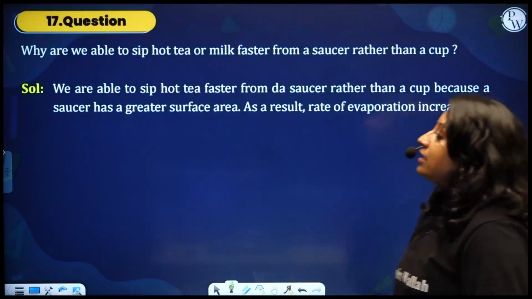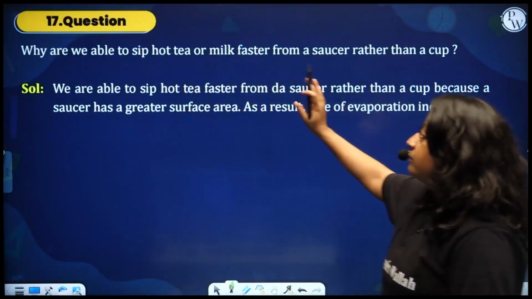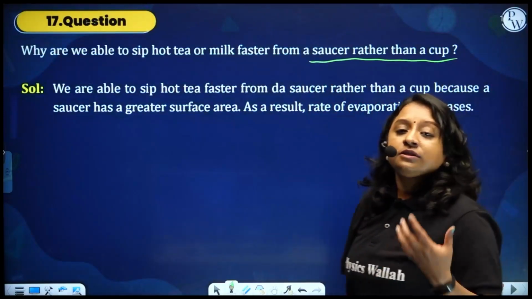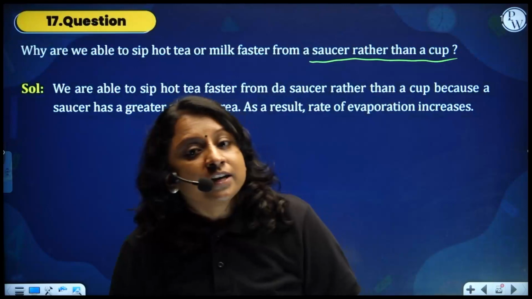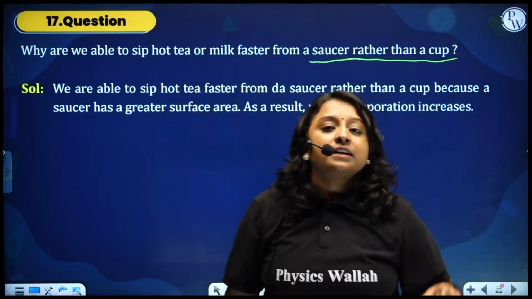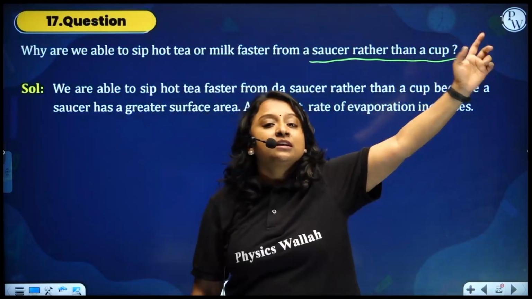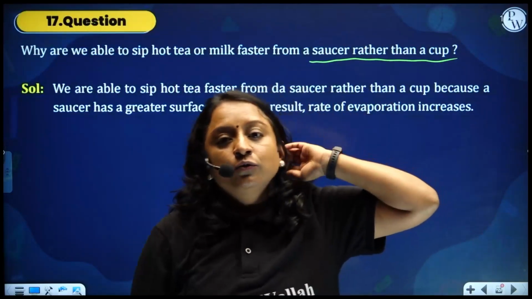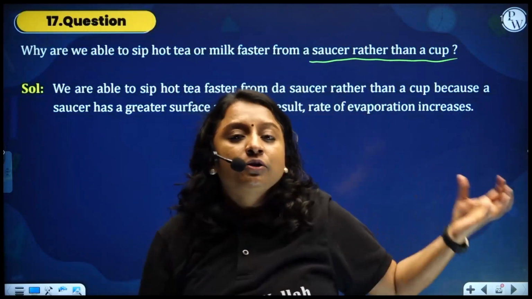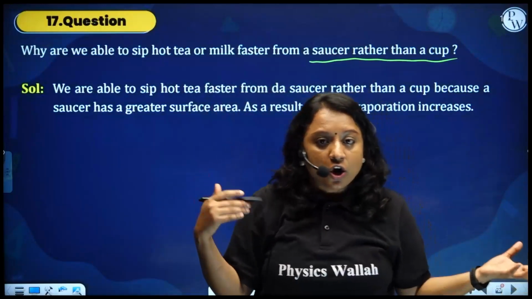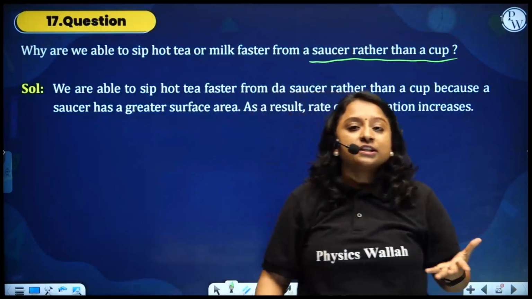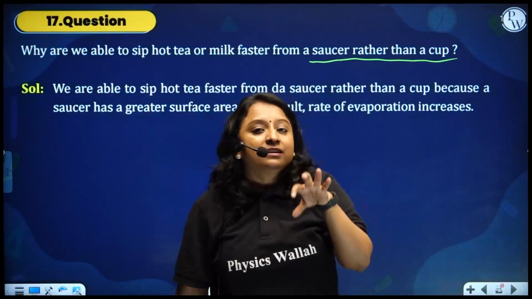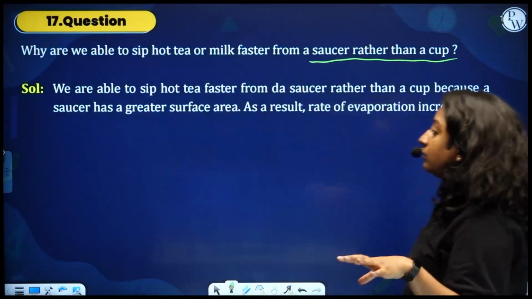Next, why are we able to sip hot tea or milk faster from a saucer rather than a cup? Because a saucer has a huge surface area. Greater the surface area, greater will be the evaporation, and the particles at the surface will always appear cooler compared to the tea taken inside the cup, which always feels hot to us. But in a saucer, because of the quick evaporation, we can easily say that the temperature is quite cooler, right?